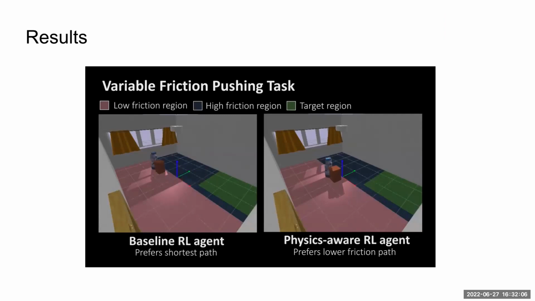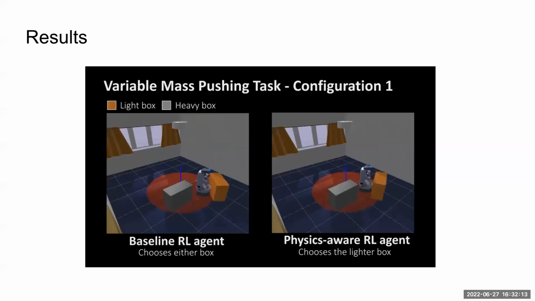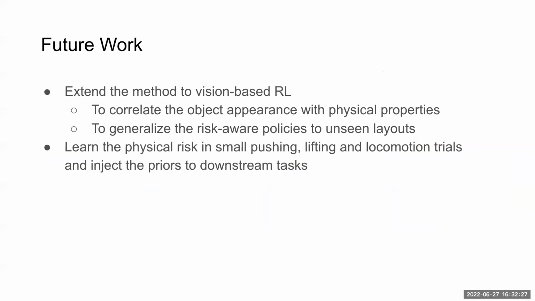So this is the training results here. You can see that with the reward we define here, the robot always chooses the trajectory with lower friction and always chooses the latter box to push. And maybe we can skip the next slide and go to the final one.